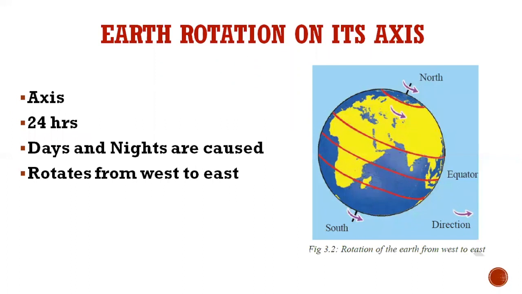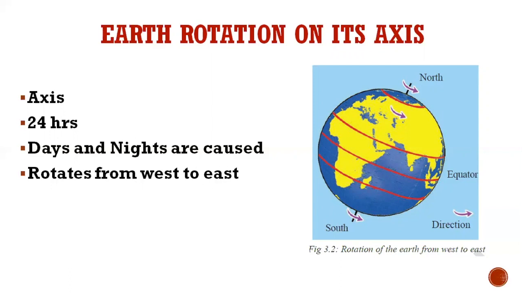The second one is the earth's rotation on its axis. You know, the axis is an imaginary line going from the north to the south pole, and the earth is rotating around it. When the earth is rotating, it will not change its position.